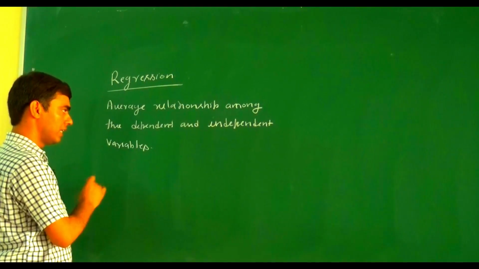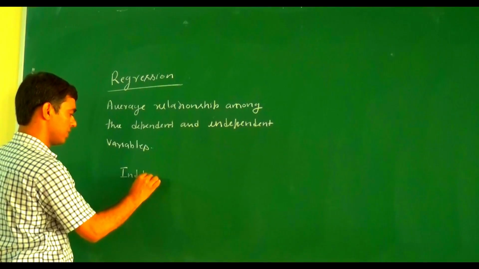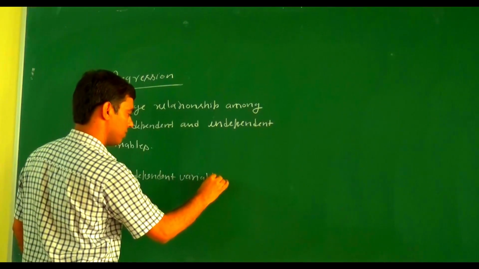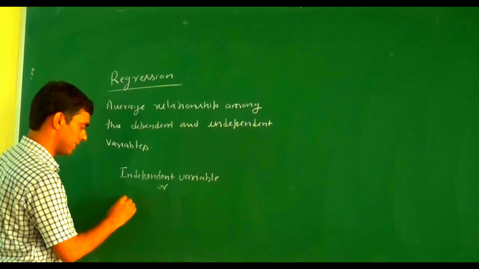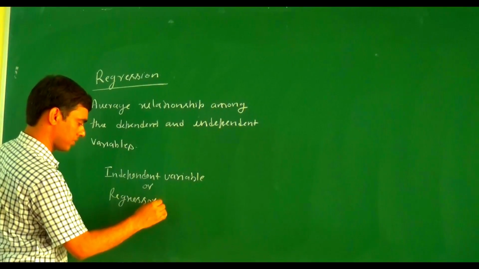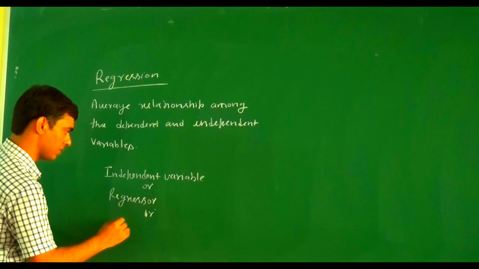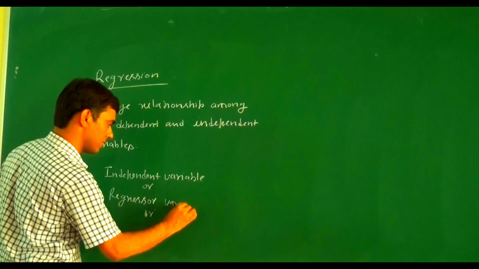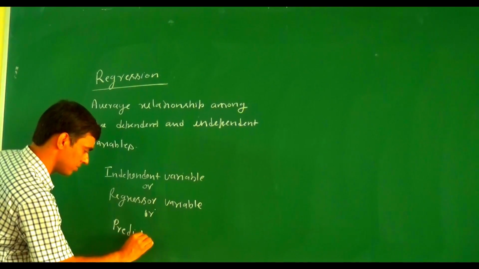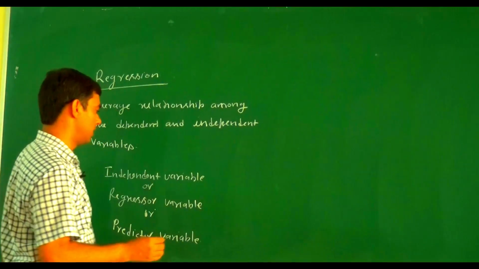The independent variable is also known as the regressor variable, and also known as the predictor variable.